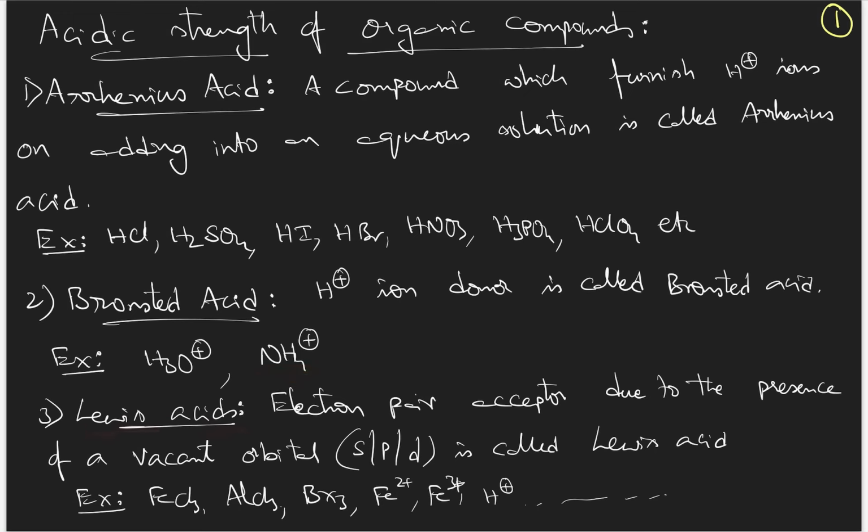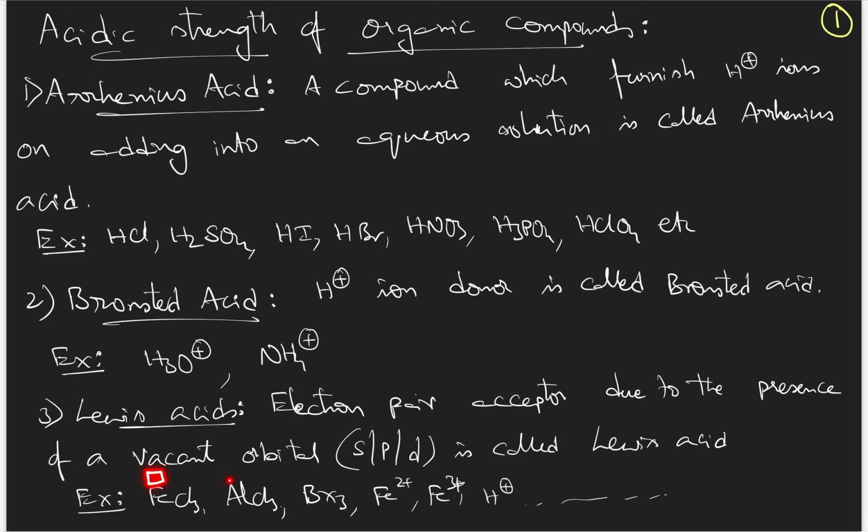Then coming to Lewis acids, these are very different types of acids. Lewis acids are nothing but electron pair acceptors. First of all, which type of species will accept electrons? The ones which are deficient of electrons, or the ones having a vacant orbital into which they can accept the electron pair. So presence of a vacant orbital is compulsory to act as a Lewis acid.